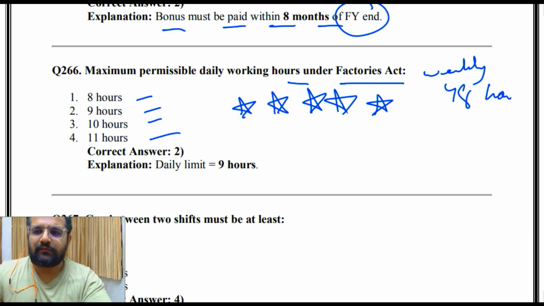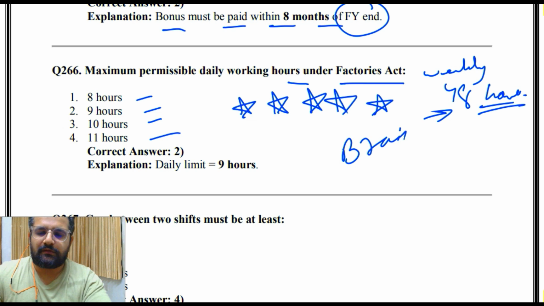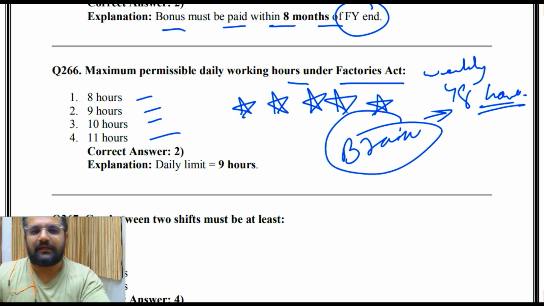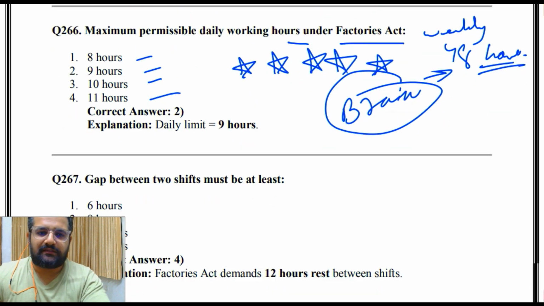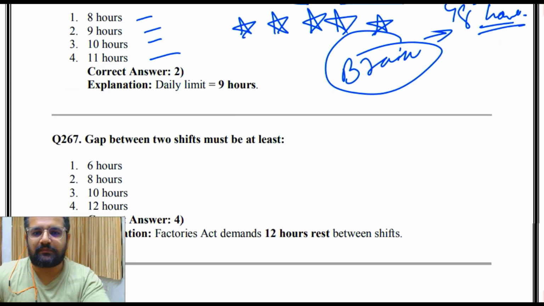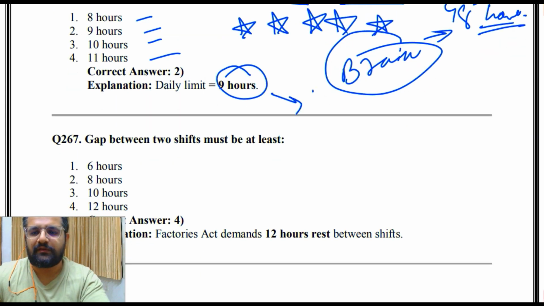So if you are unable to answer this, then something is wrong. I would have said something's wrong with your ears or your eyes, but no, something is wrong with your brain. ठीक है, we cannot fix it. But 9 hours, ठीक है, jokes apart, 9 hours is the answer, and weekly में 48 hours.